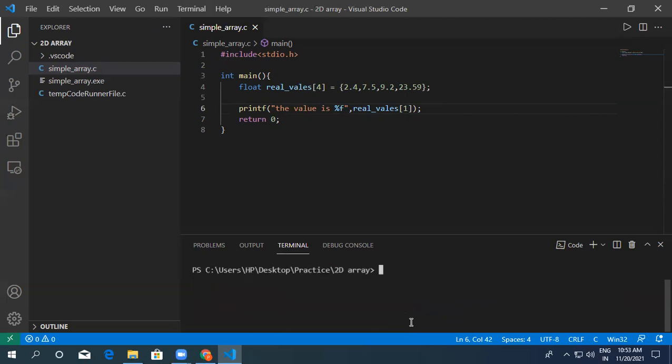Anyone who just understood, which position should I write here so I can see the last value? 3. Okay.